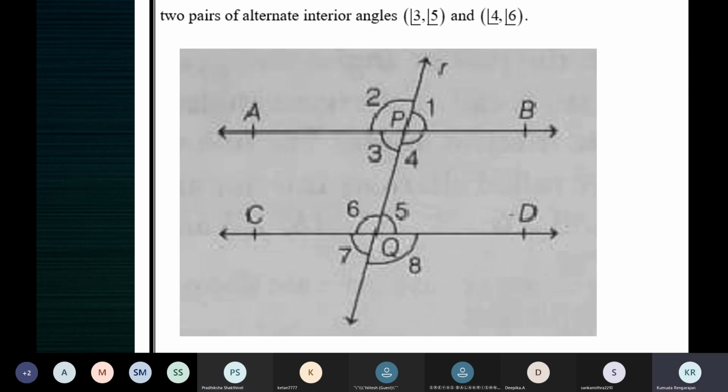On comparing the equalities, angle 7 is equal to angle 5, vertically opposite angles are equal. Angle 7 is equal to angle 3, corresponding angles are equal. We just saw the axiom: when two parallel lines are cut by a transversal, then each pair of corresponding angles is equal. You're using this axiom to prove this theorem. Vertically opposite angles also, we have seen the proof of how to prove vertically opposite angles are equal. So we are making use of these two results, the theorem that vertically opposite angles are equal and the corresponding angles axiom, to prove that alternate interior angles are equal.